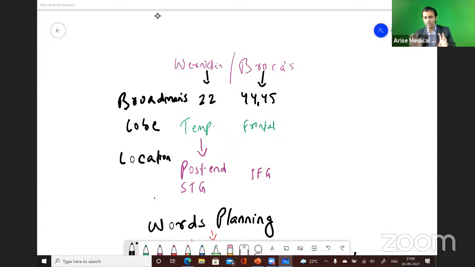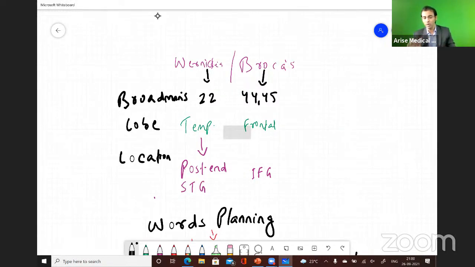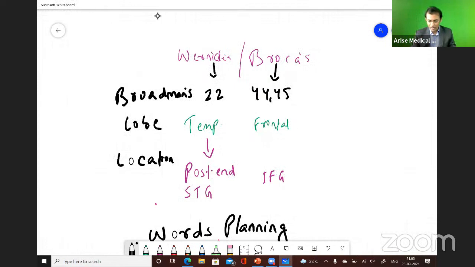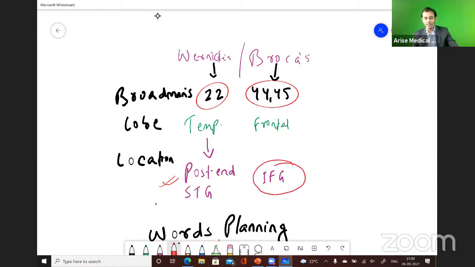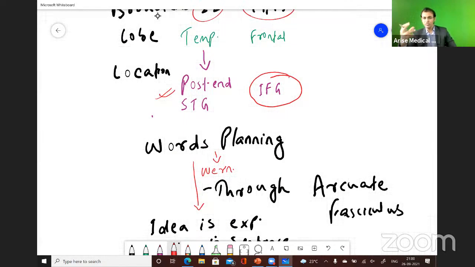Let's have a fast revision of this topic because this topic is very, very important. Wernicke's and the Broca's area. When I talk about the Wernicke, this is area 22, and this is 44 and 45. The exact location of the Wernicke is the posterior end of the superior temporal gyrus, and the exact location of the Broca is the inferior frontal gyrus.